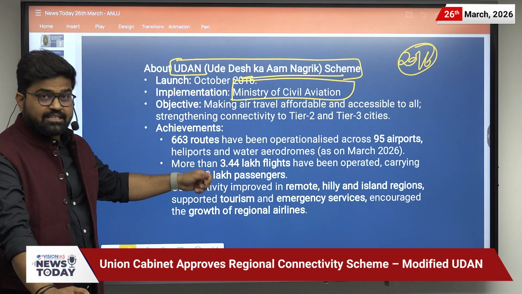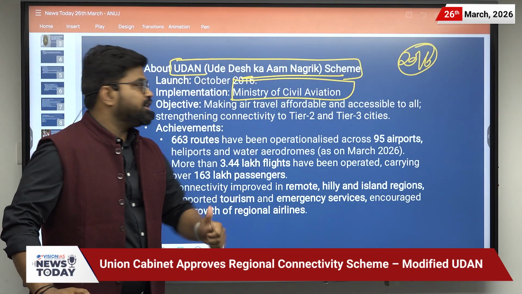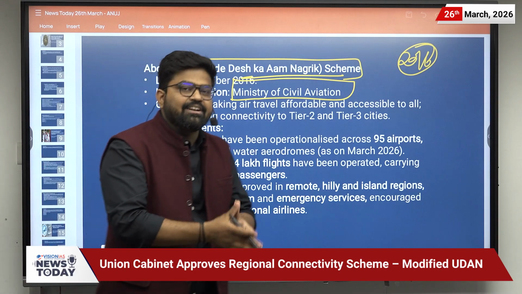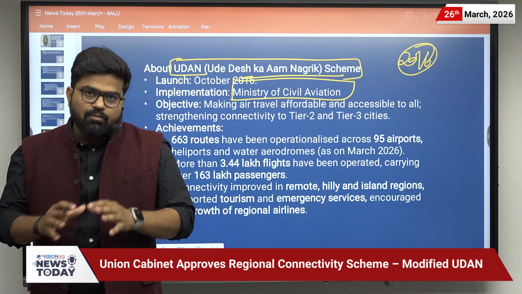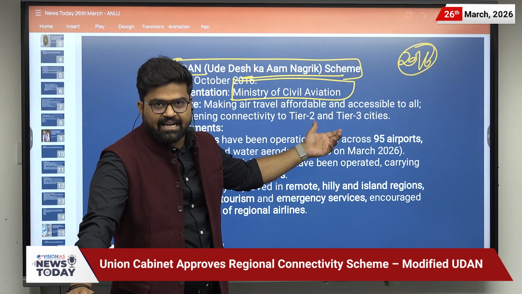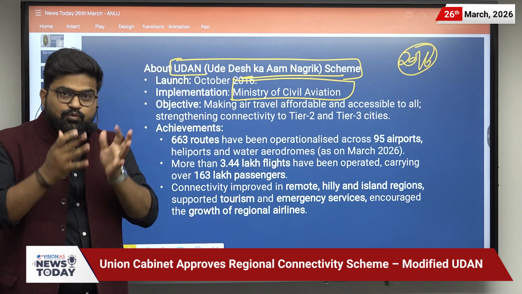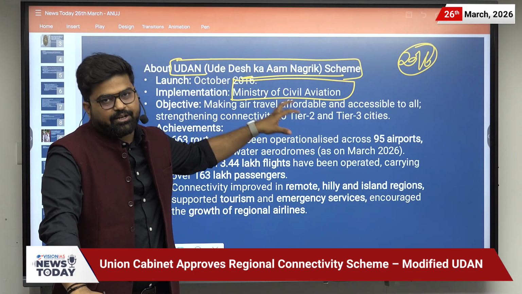Its objective is to make air travel affordable and accessible to all citizens and to strengthen connectivity to tier 2 and tier 3 cities. We think that air transport is for rich people. So for changing that mindset, this scheme was introduced.